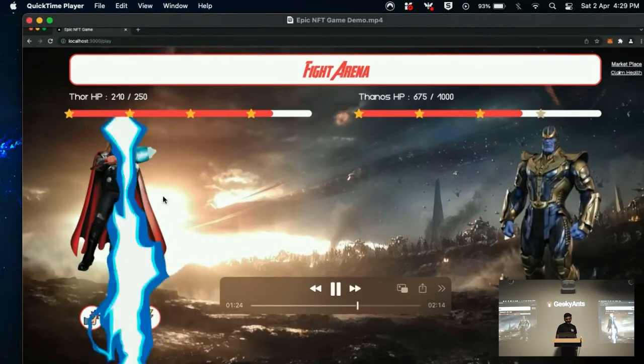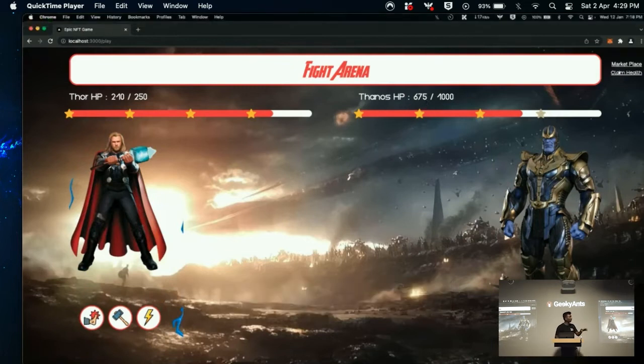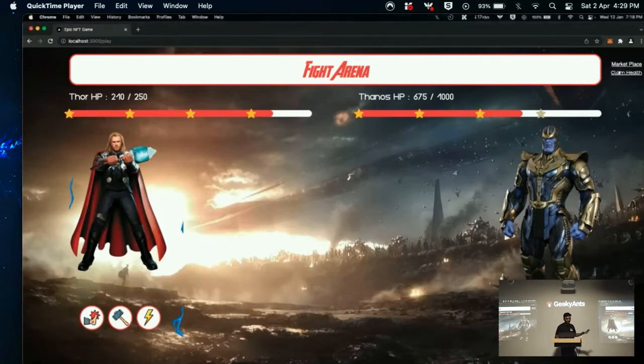So all this data that you see on the top, that's Thor's HP is 210 and Thanos's HP is 675. These are actually embedded inside an NFT. If you go to OpenSea and connect the Mumbai Matic testnet, you can see the address of this Thor, the total HP of the Thor, and how many attacks it has. All those things are attached inside an NFT and you can see it on OpenSea.